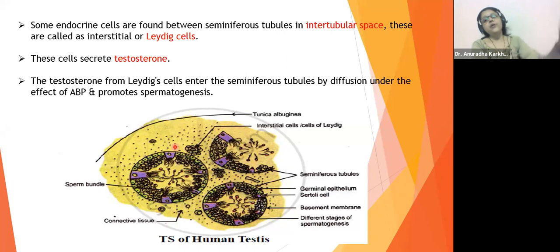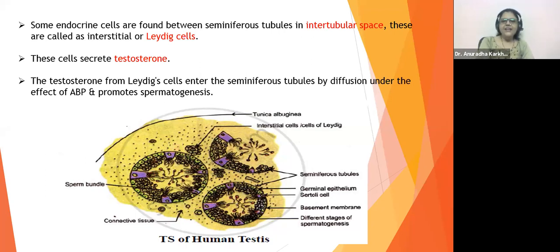Of course, this particular journey of the testosterone from the Leydig cell into the seminiferous tubule requires a particular protein, that is ABP. And it will then promote the formation of sperms, that is, it will promote spermatogenesis. Yes, Aditi, you are right. Then that person will be having difficulty in having a normal sperm count. Correct. I'll tell you what is ABP.